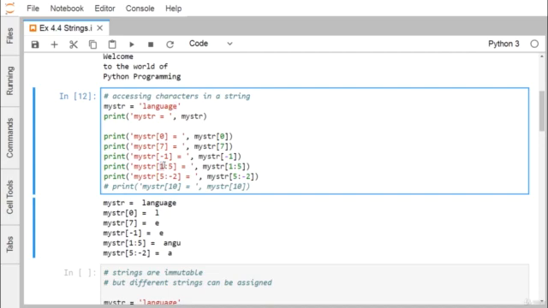Next one is 1 to 5. That means index numbers 1, 2, 3 and 4, because the stopping index 5 is always exclusive. So 1 to 5 means 1, 2, 3, 4. Here we are mentioning 1 and 5 separated by a colon. Index 0 I'm not going to take, so the character at position index 1 onward: 1, 2, 3, 4. I've taken ANGU, and you see we're getting this output.